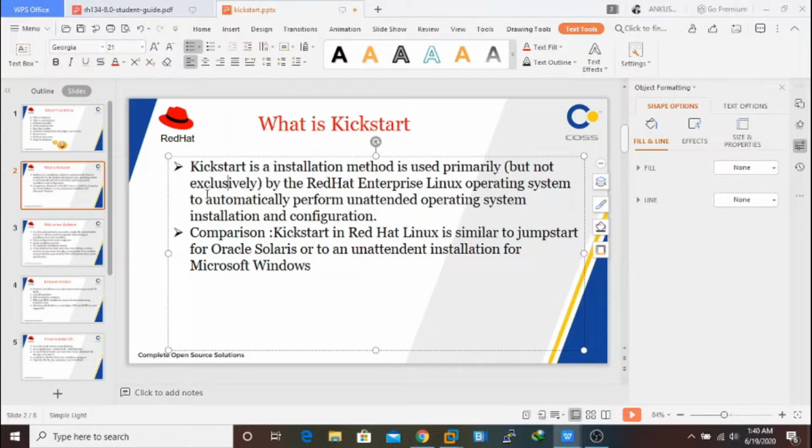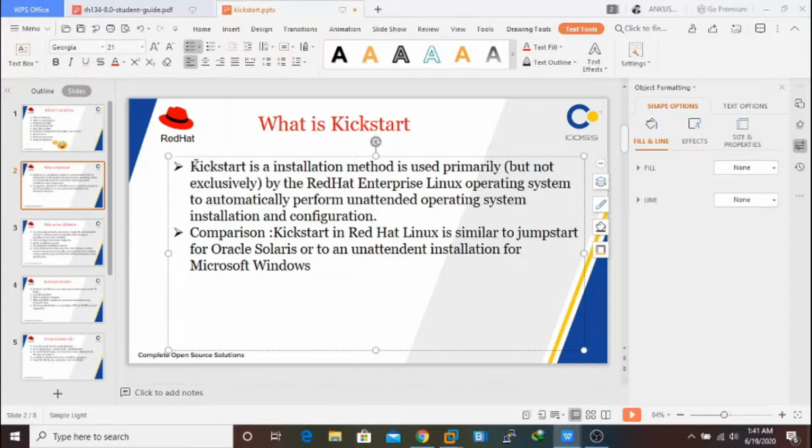What is Kickstart? Kickstart is just an automated installation process of the Linux operating system. When you install a Linux operating system, we need to follow some steps: maybe you select the disk partition, the installation media, create the partition, and then the network configuration and the time zone. So many things are there, you need to click your mouse. So you need to interact when you are installing an operating system.